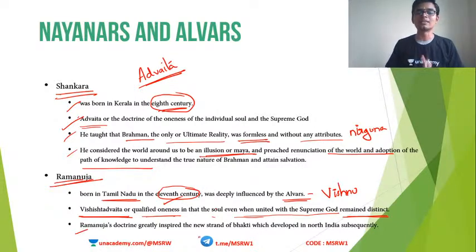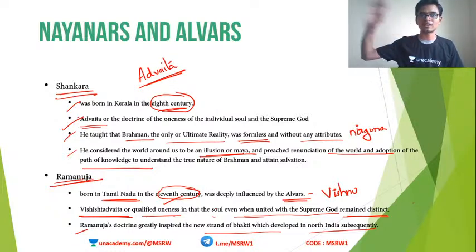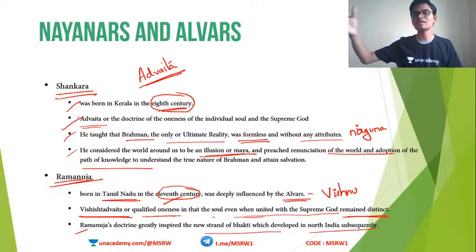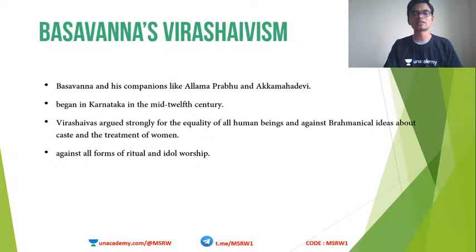Ramanuja's doctrine greatly inspired the new strand of Bhakti which developed in the North Indian region subsequently. So the Vaishnava saints of North India more or less took inspiration from Ramanuja. We will study about them later in the slides. So these are the two important saints of South India at that time.